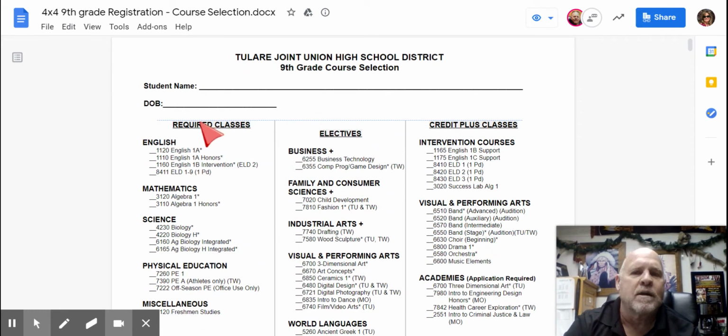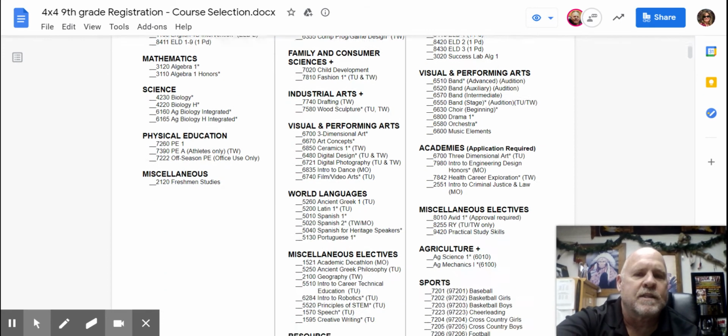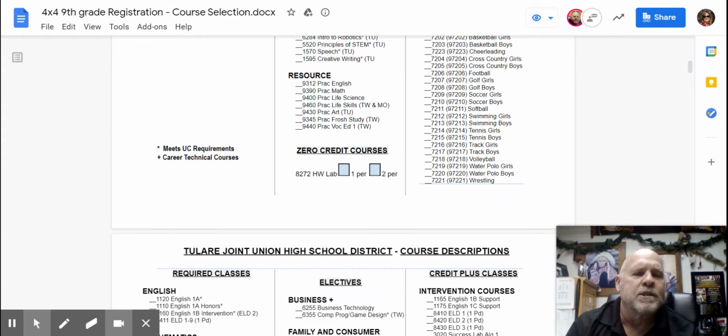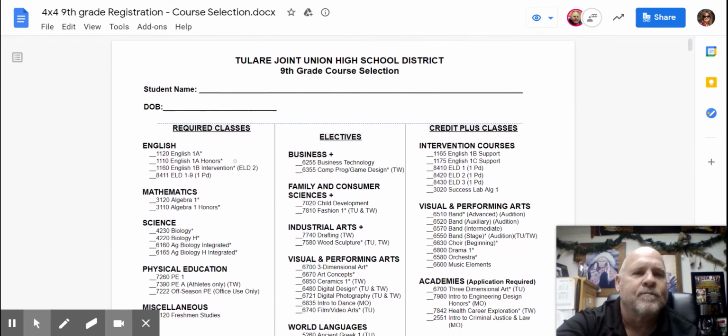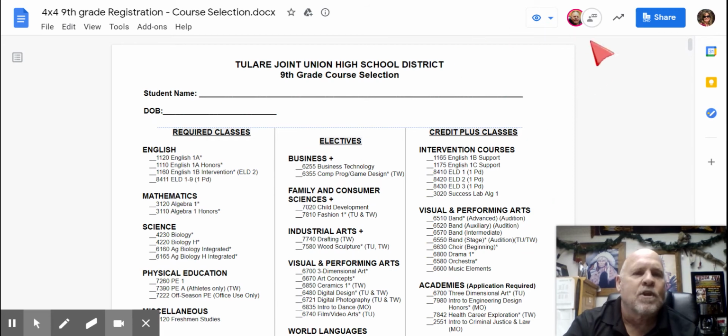All right, so we've got our required classes, and the middle column are the electives. And then most of you, as you'll see at the bottom of the electives, will probably pick 2 homework labs. So the third column, you may be asking yourself, why is there a third column? If you look at the top, it's called credit plus classes. That is how you get the option of choosing 7 or 8 classes if you want to have that many courses.